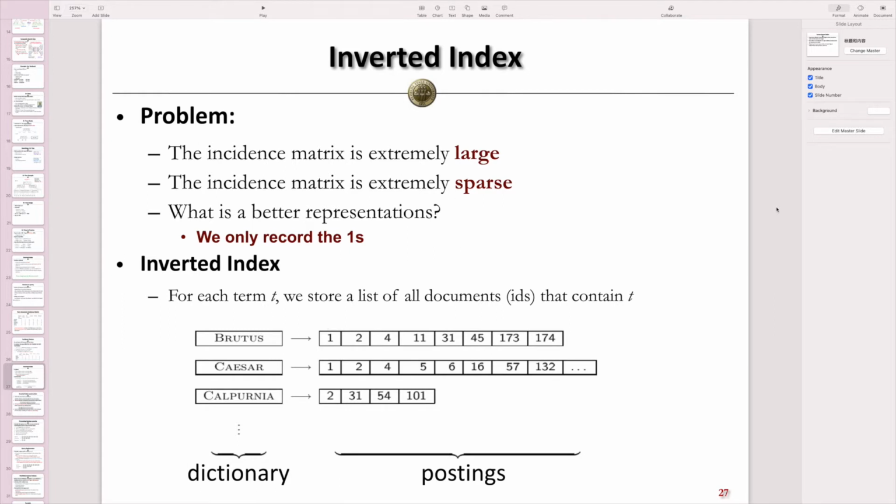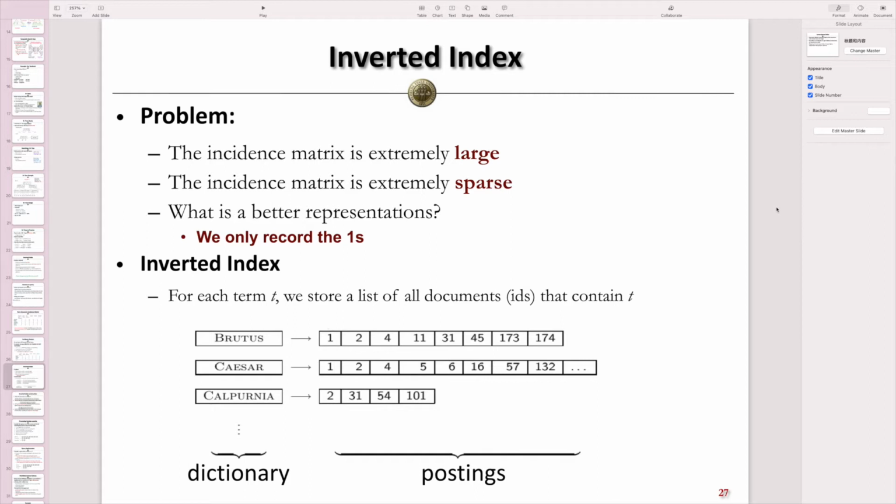Okay, welcome back. In the previous page, we mentioned the Boolean models we can use for building both the index as well as to answer queries. However, based on the previous example, we find that a Boolean model is very easy and very straightforward, and it has many advantages. It can do the operations very fast. However, we also find some problems with the models we mentioned before.